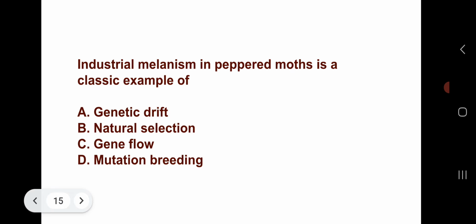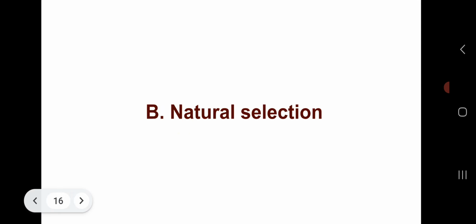Industrial melanism in peppered moths is a classic example of: option A, genetic drift. Option B, natural selection. Option C, gene flow. Or option D, mutation breeding. The correct answer is option B, natural selection. Next question.